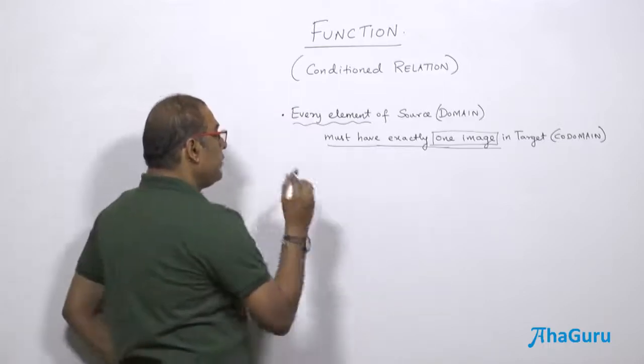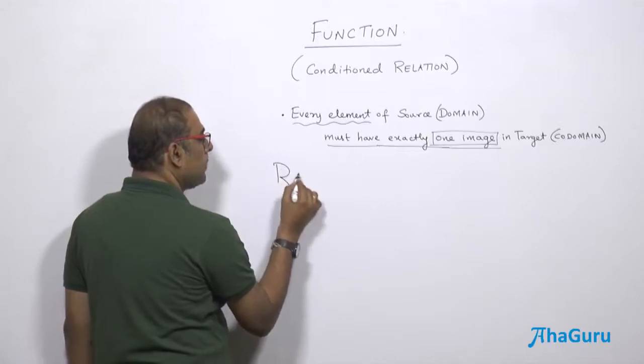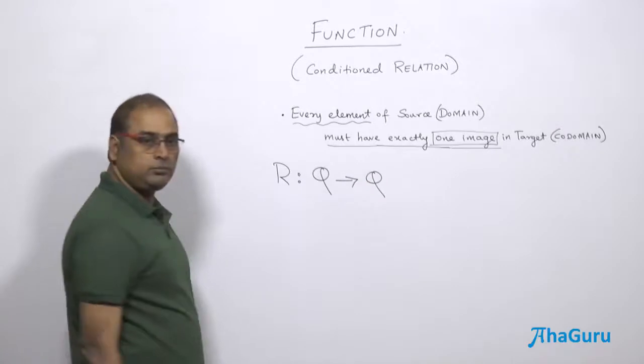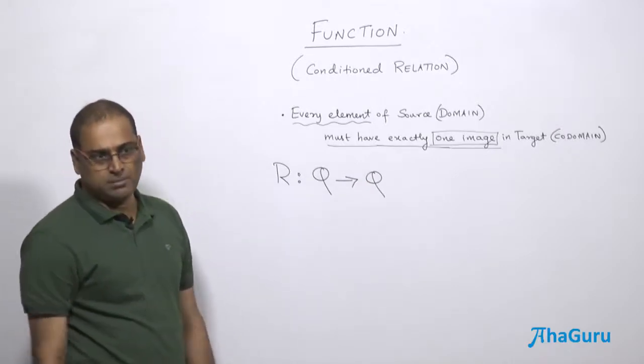So if I am going to take a relation from Q to Q, what is Q? Set of rational numbers.